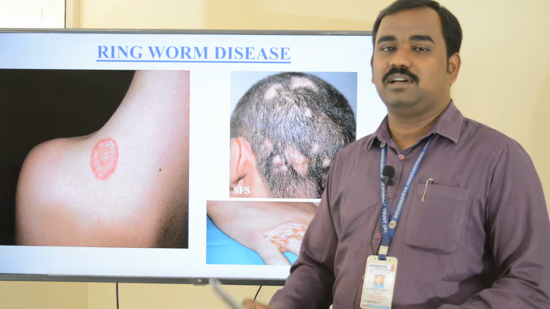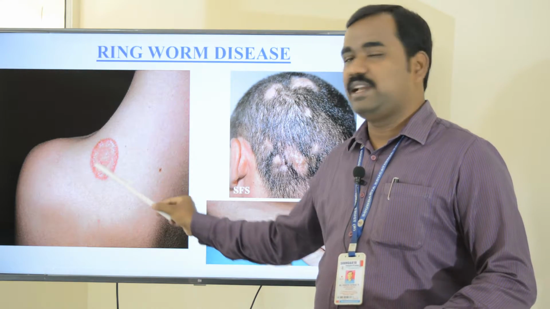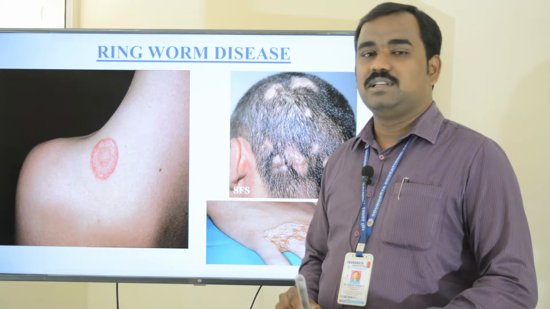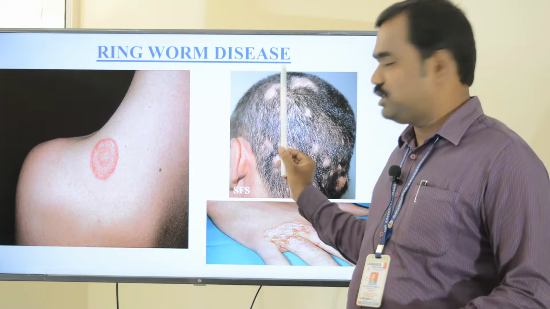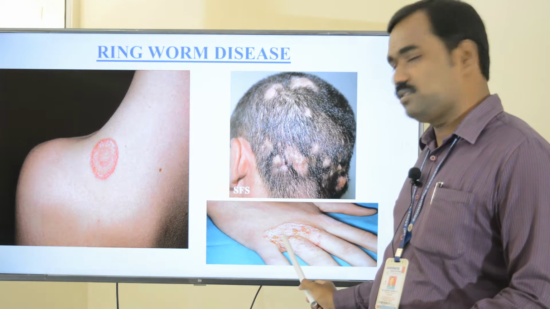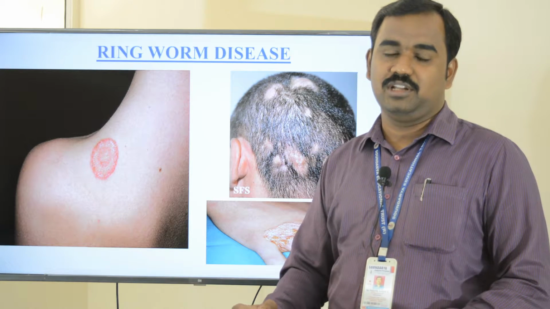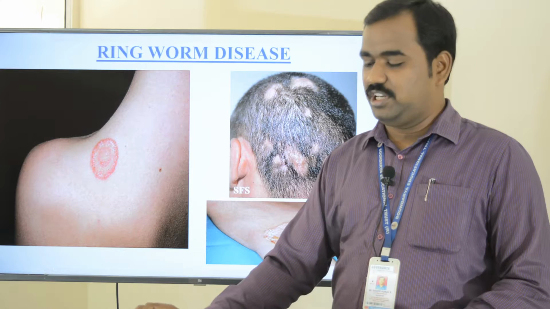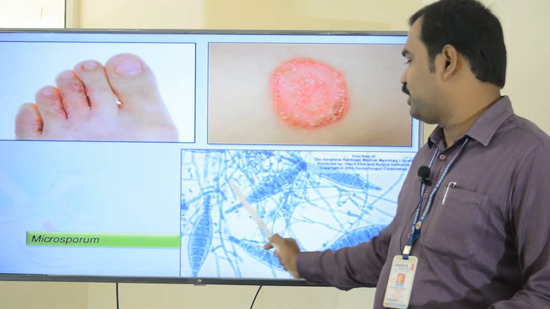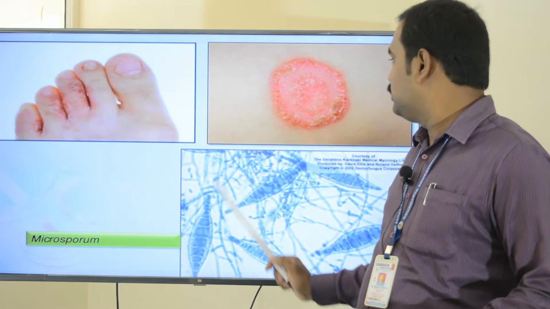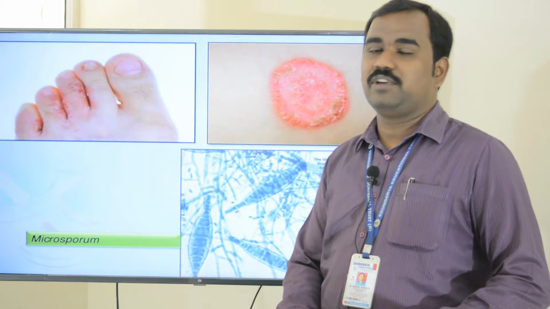Now let us see the images of ringworm disease. Here these are the dry scaly lesions that are seen on skin, and here on the scalp you can see the appearance of lesions, and here in the fingers we can see the lesions. These lesions will be accompanied with intense itching. The person always feels very much itching. This is the Microsporum, the microscopic view, you can have a look, and these are the dry scaly lesions seen on the fingers of legs.